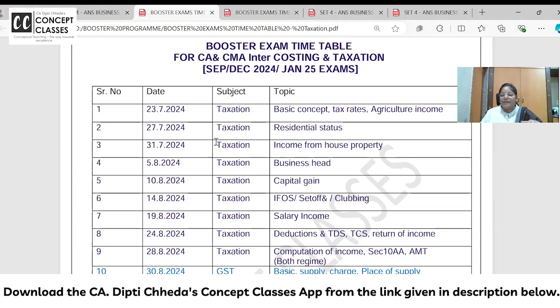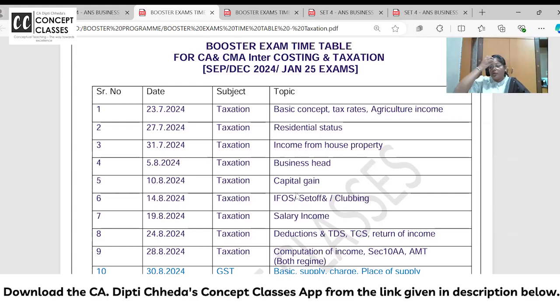The next exam is capital gain on Saturday, so Saturday we are discussing the paper for capital gain. On Friday evening at 6 p.m. you will find the question paper in the app. We will discuss the suggested answer, and my paper discussion will also be provided to you in the app for 6 months.